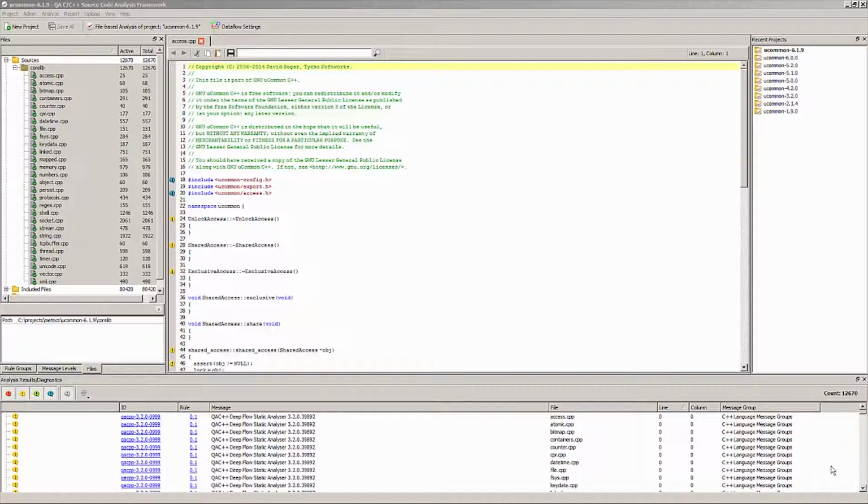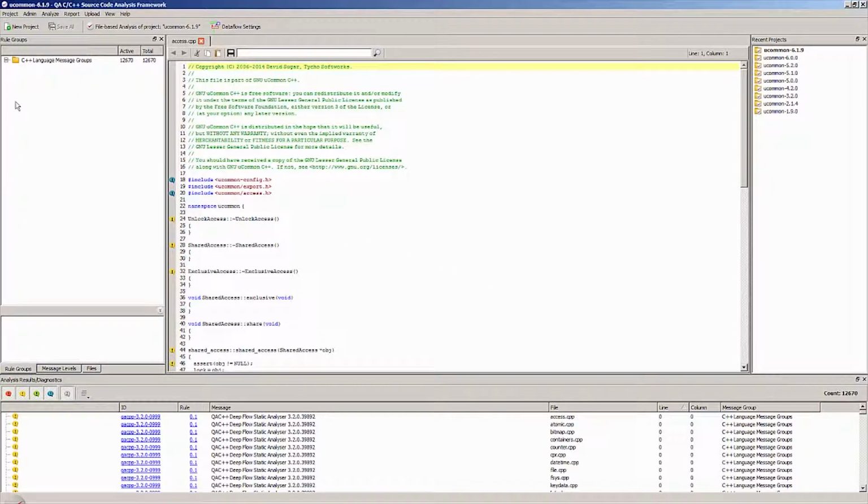So I have a project here. This is version 6.1.9 of the GNU open source uCommon project. I've already analysed the code and I've added a metric threshold on the cyclomatic complexity to tell me when the cyclomatic complexity of a function exceeds 10.